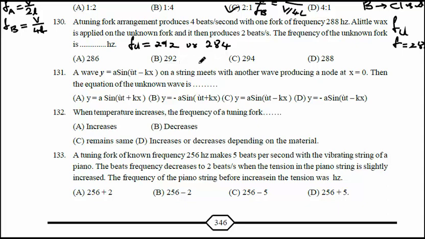Out of these, 284 is absent. So 292 is the correct option, 292 Hz. So the option is B.